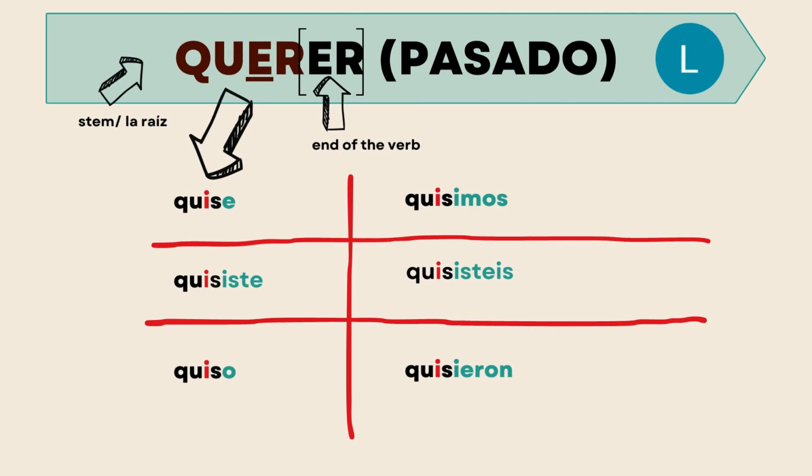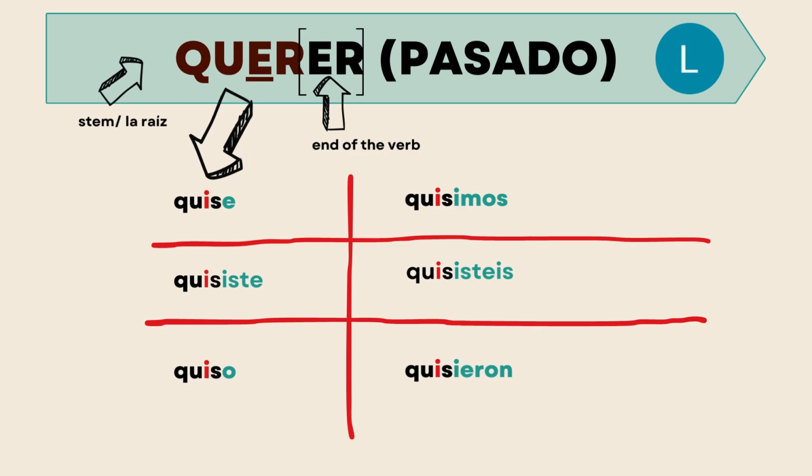Now we are moving to the conjugations of the past tense. El pasado, pasado simple. Notice how the stem changed a little bit as well. There's an S that appears instead of the R that's in the original stem. And so the conjugations go as follows.